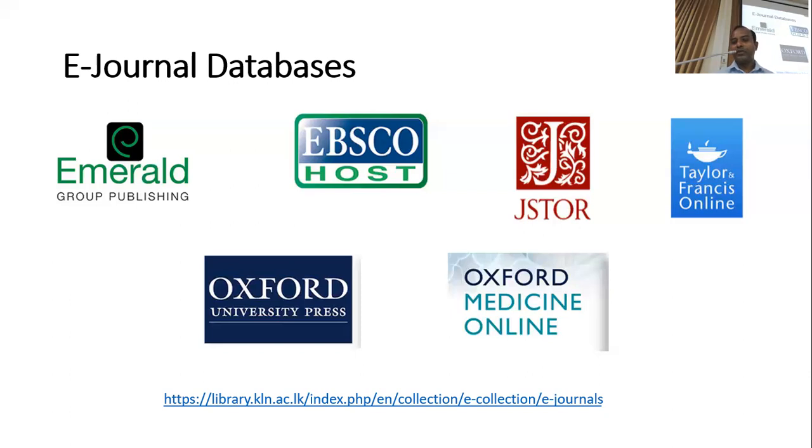When it comes to a database like JSTOR, it doesn't provide access to the current issues of journals. JSTOR is an archival database, journal storage, that's what JSTOR means. So you can access the archive, that means back issues of the journals. Basically, in our case, science, arts and humanities, and business journals are available. But there are some journals related to basic science.